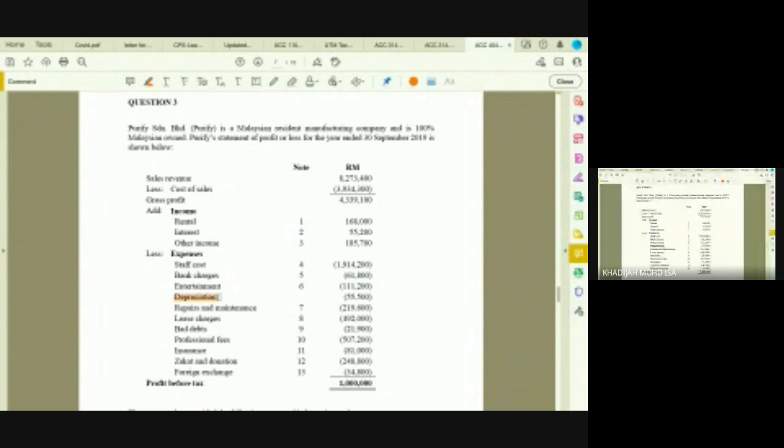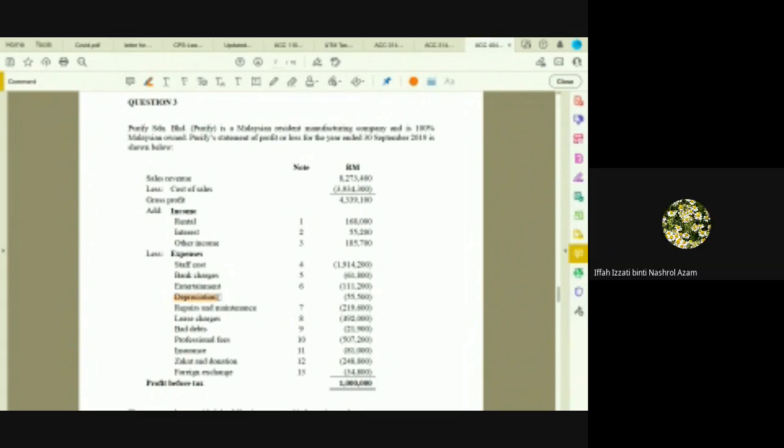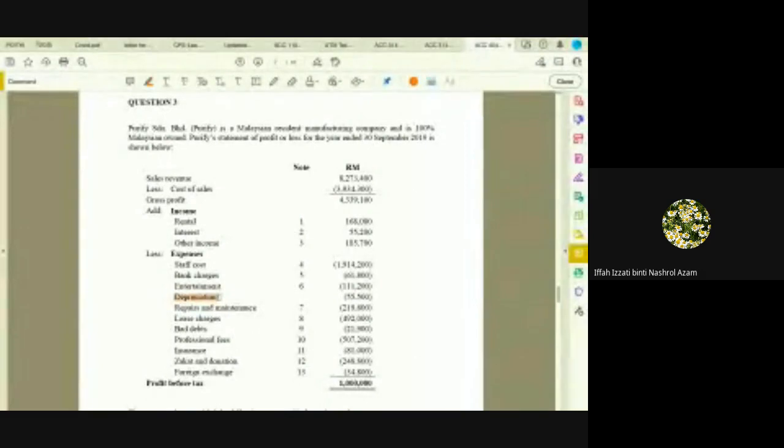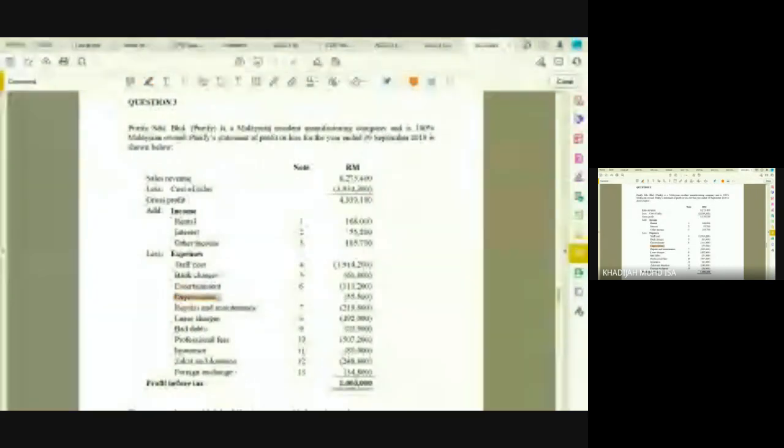When we say it's not taxable, you're referring to income. Income is not taxable, but expenses are not allowed. Why is it not allowed? Not an income basis. Okay. No. How do you decide whether an expense is allowable or not?